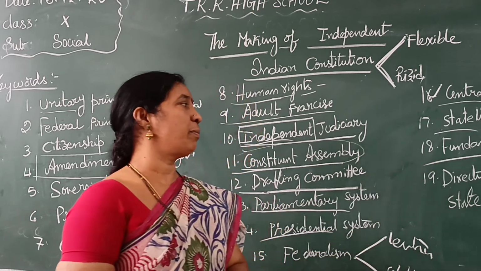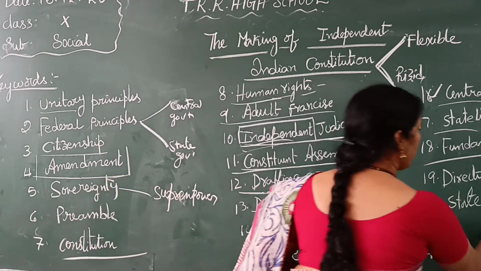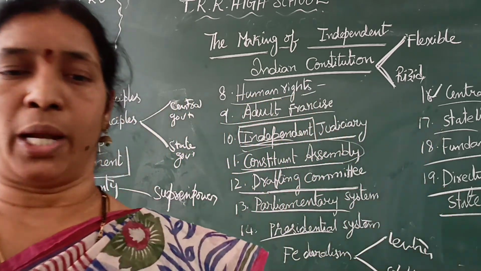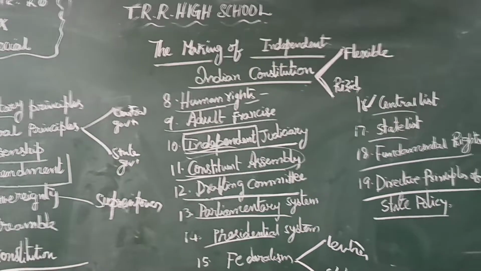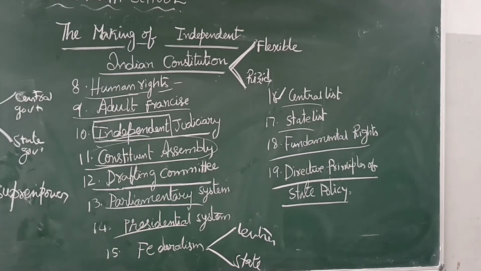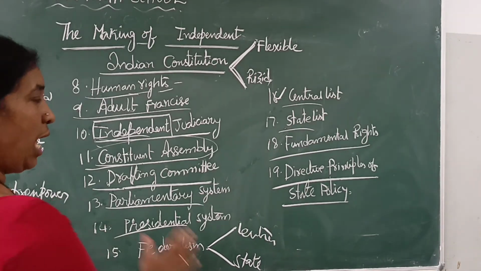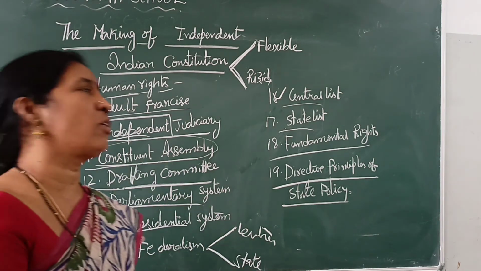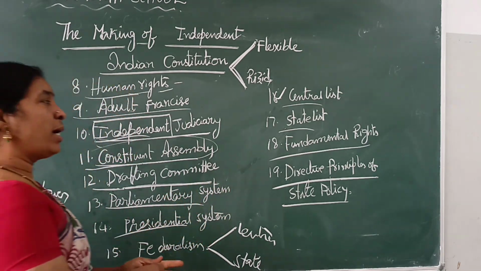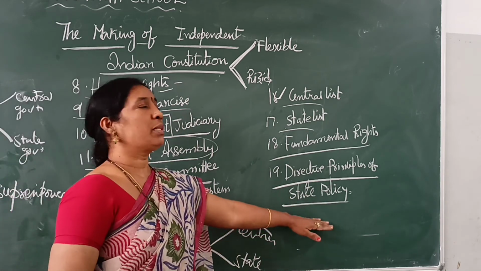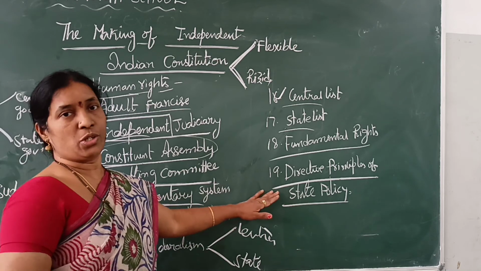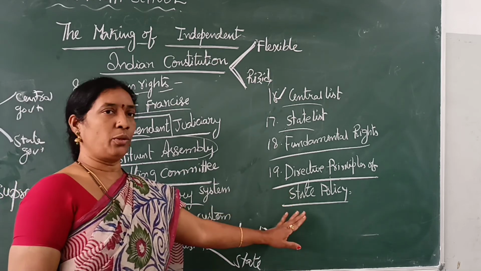And directive principles of state policy. What are these directive principles of state policy? They are how the government will run. They have a set of rules already. Whether it is a BJP government or a Congress government, whatever government comes, they have to go according to the principles. That was strictly fixed in the Constitution. Okay, these are the directive principles.